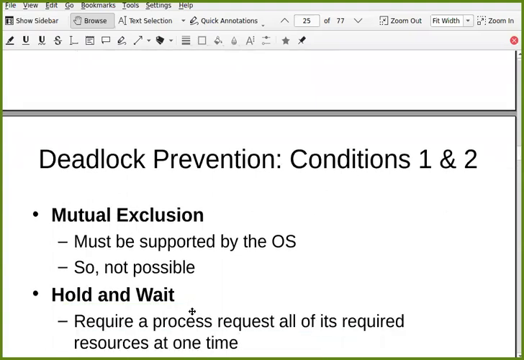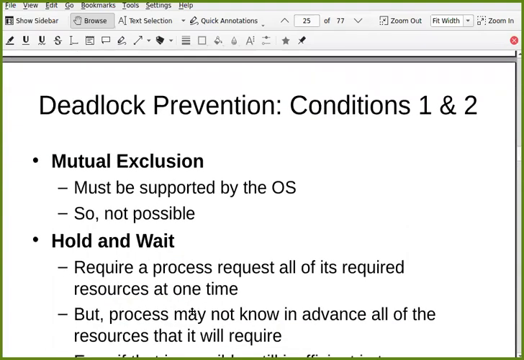For example, require a process to request all of its required resources at one time, to achieve no hold and wait. It means whenever a process starts executing, it says, okay, these are all the resources that I require. Initially, it will tell that and acquire all those resources, and then only it will proceed further.